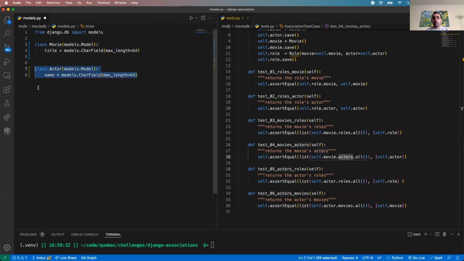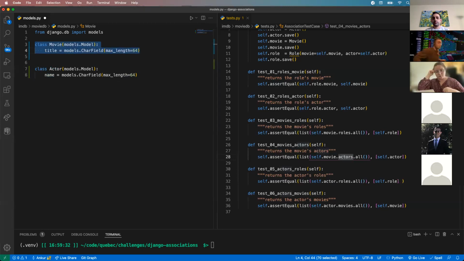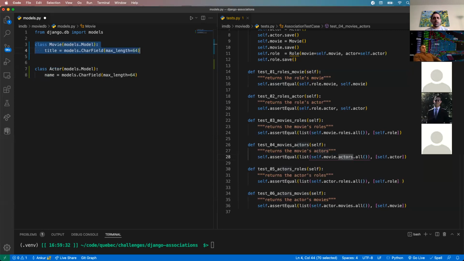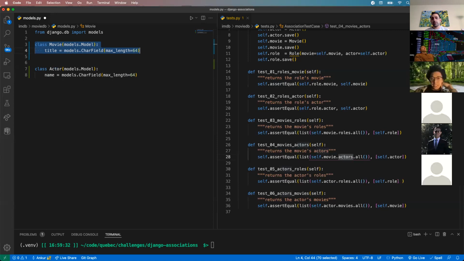These are two models. Always ask the same questions. How do they relate to each other? So my question is, can an actor be in multiple different movies? Anyone have any thoughts on that? Yes. All right, I'll take that. Yeah, Tom Cruise is in a bunch of different movies. I don't even know how many movies he's in, probably like 60, 100, who knows? So the answer to that side of the question is yes.